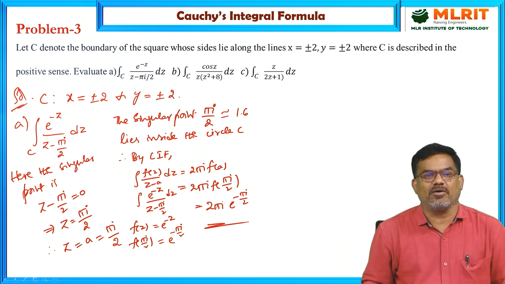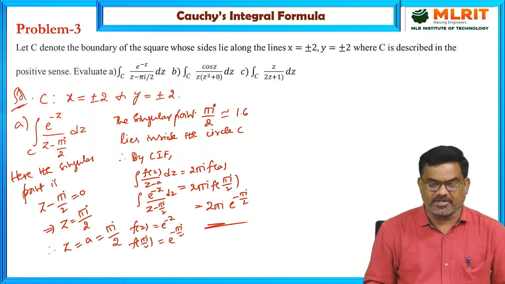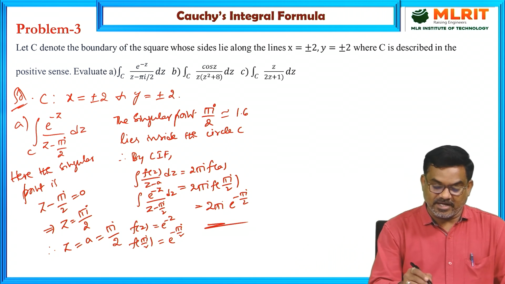This is the value of the line integral for the first function. Similarly, the second question.